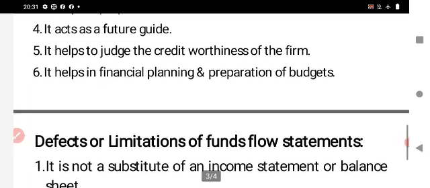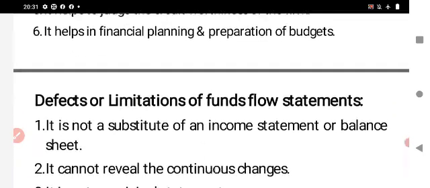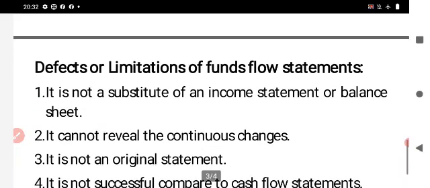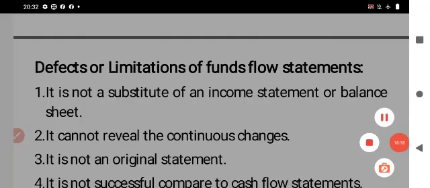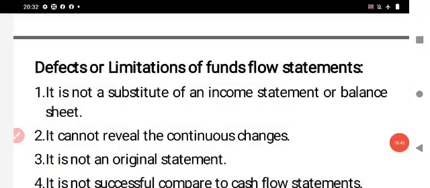Next, the drawbacks or limitations of the fund flow statement. The first drawback is that the fund flow statement is not a substitute for an income statement or balance sheet. The fund flow statement is different from the income statement and balance sheet. It is not a substitute for the balance sheet and income statement. This is the first drawback of the fund flow statement.